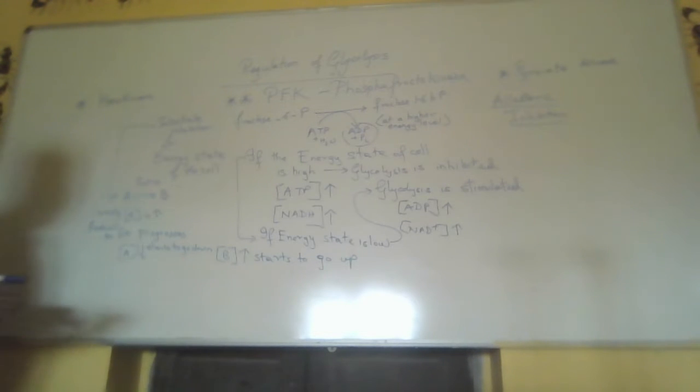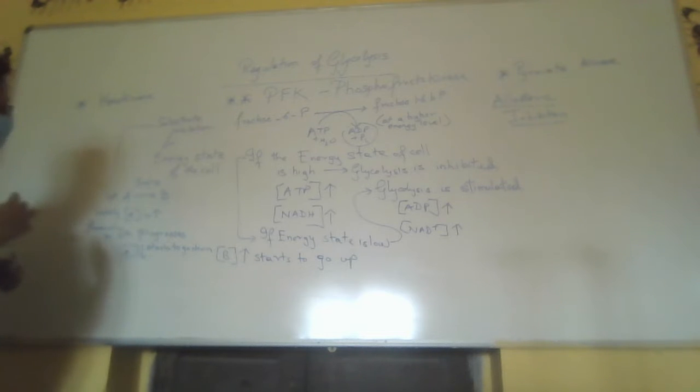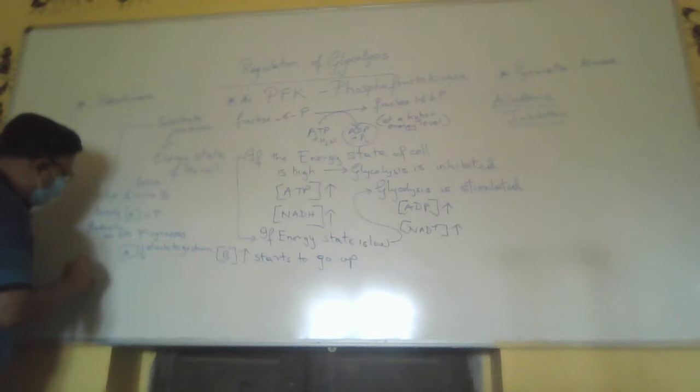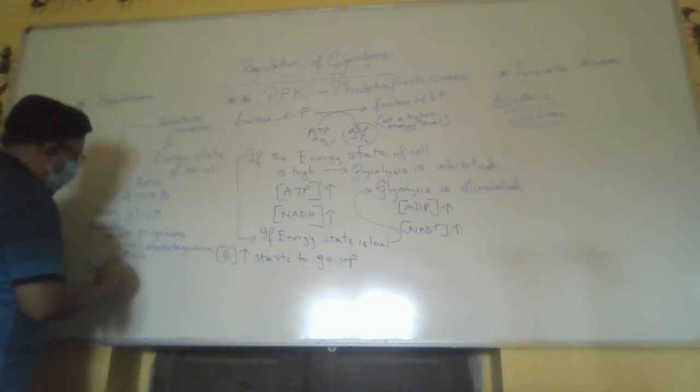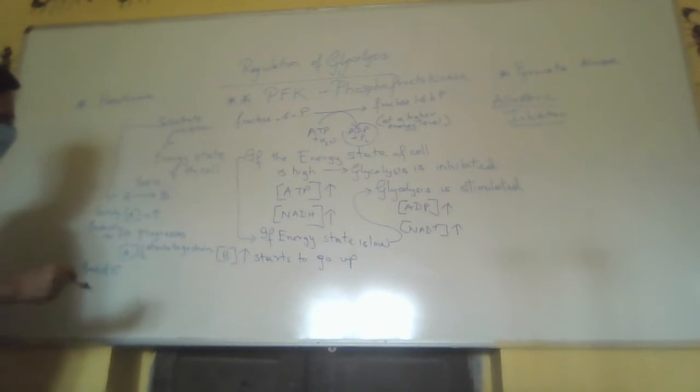Now this results in a situation as it goes on, at the end of the reaction, I am not talking about chemical equilibrium or something.